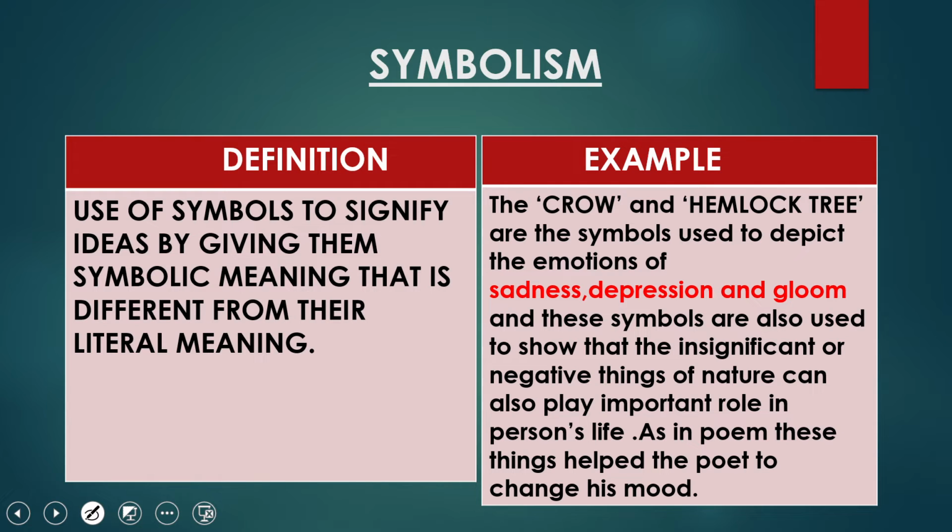As in the poem, these things help the poet to change his mood. So, the crow and hemlock tree were used as the symbol of emotions of sadness, depression, and gloom in this poem.